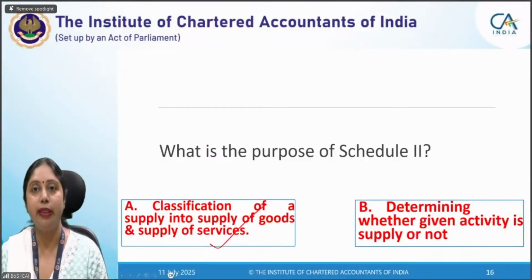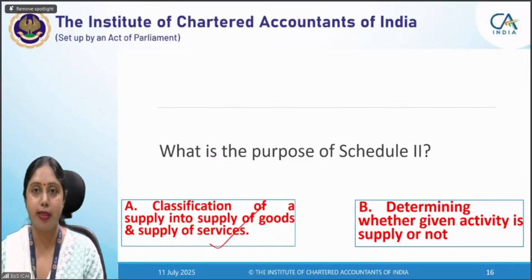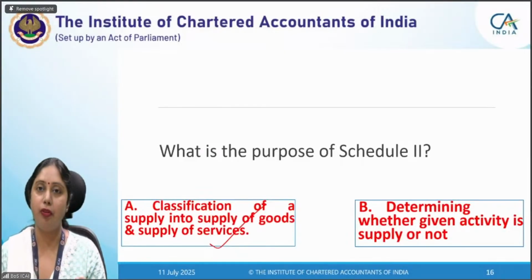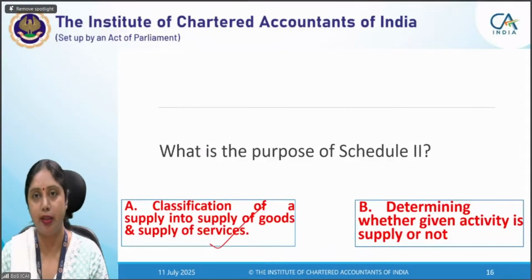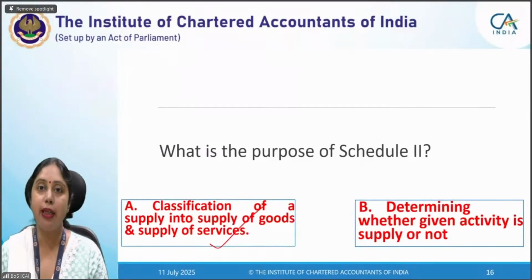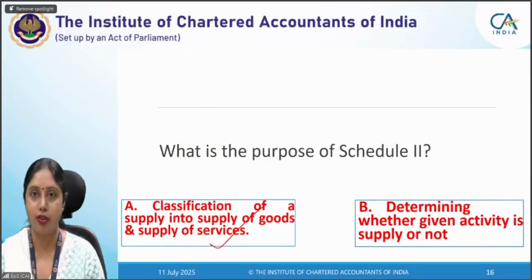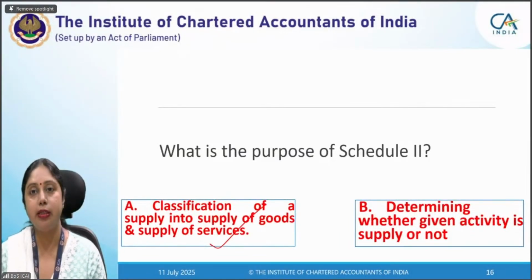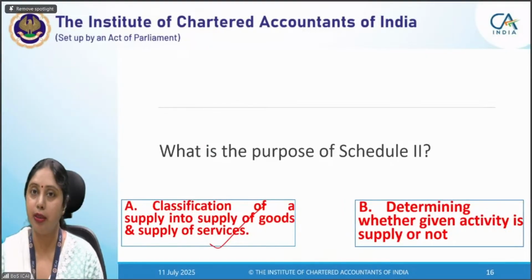Schedule 2, though it is mentioned in the definition, forms part of the definition of supply. But see what Schedule 2 says. Section 7 provides that once a transaction or activity qualifies as supply, Schedule 2 provides the classification whether a given activity or transaction which has become supply now is a supply of goods or supply of services. Though in GST law both goods and services are subject to GST, classification is still important. Why? Because you need to determine the exact rate. Different rates are there for goods and services, and that is why this classification becomes important.